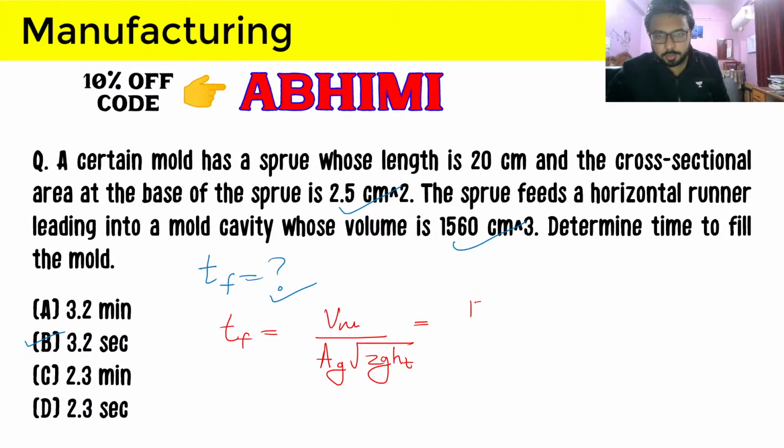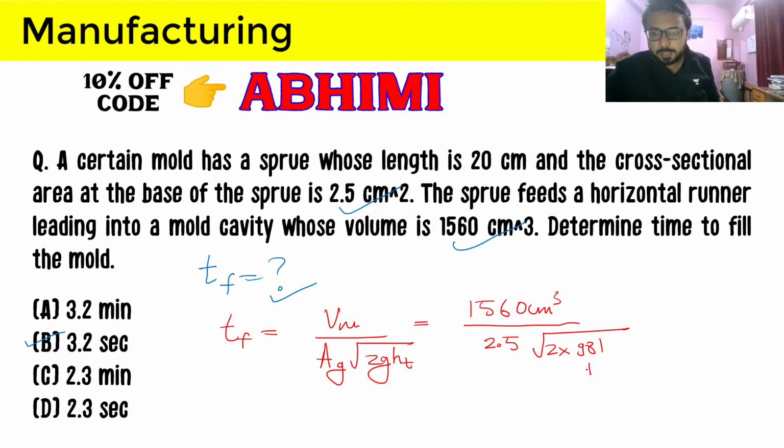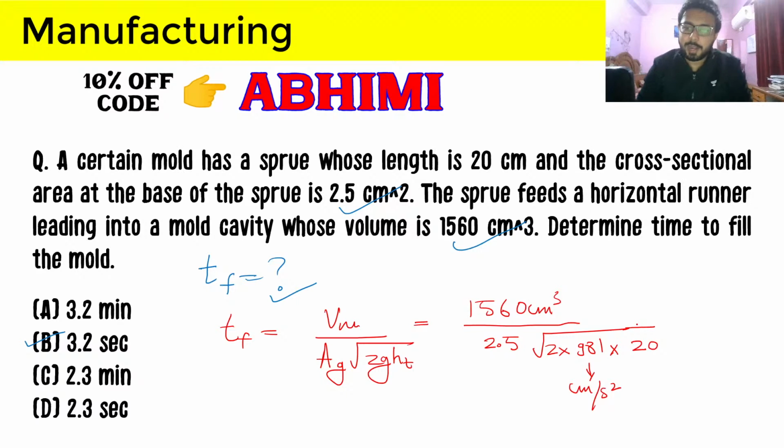The values here are given in centimeters, so we have to be aware of this fact. The area at the base of the sprue is 2.5, which will be similar to the area of the gate because that is not given, so we will assume it like that. And under root 2 times 9.81 will become 981 in centimeter per second square, and ht will become simply 20 because we have no other means of calculating pouring basin height, so we will just roll with this.